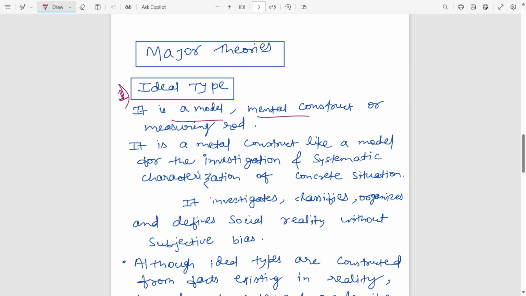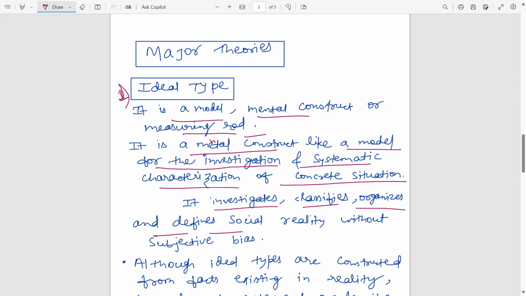The ideal type is a mental model, a mental construct, or measuring rod, meaning you are comparing things with it. It is a model for the investigation and systematic characterization of concrete situations. It investigates, classifies, organizes, and defines social reality without subjective bias. So you are not going with your personal subjective bias, how you are thinking.